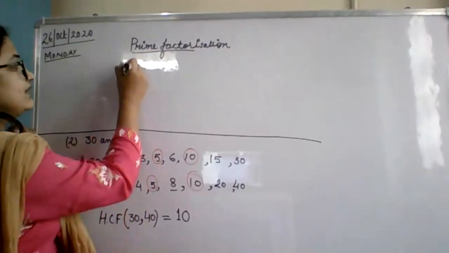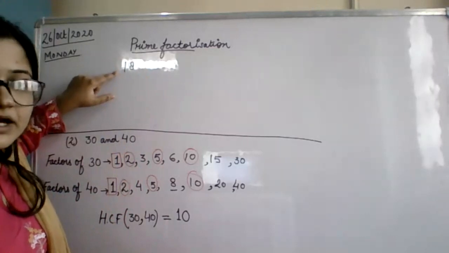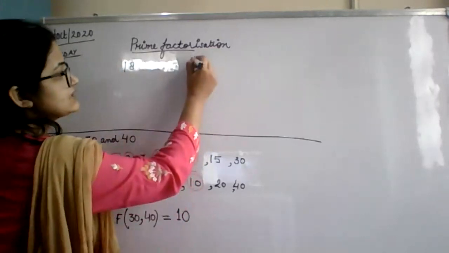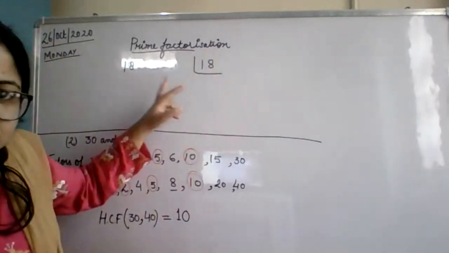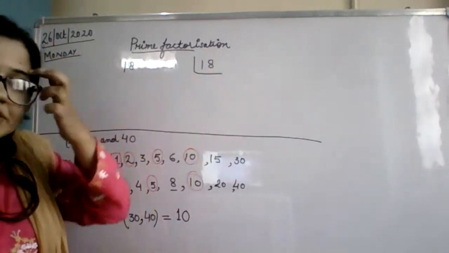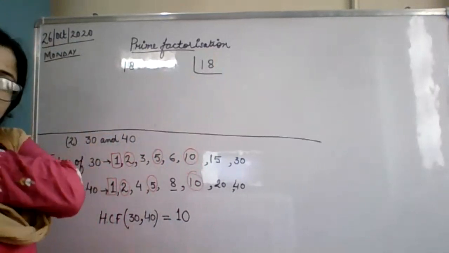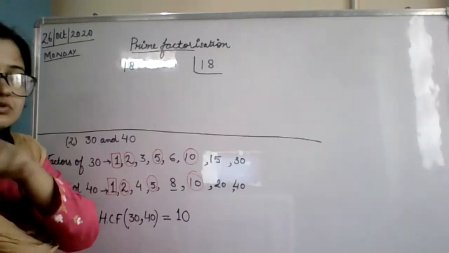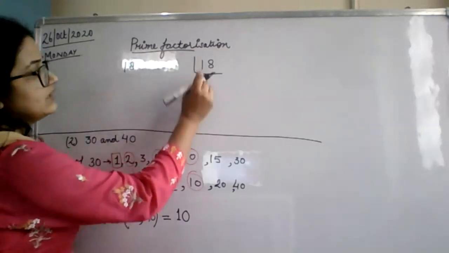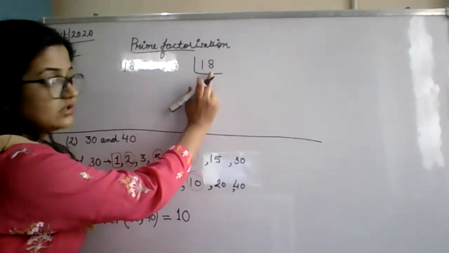Now see, what is the prime factorization method? Suppose this number is 18. We have to find its prime factors. Tell me the first prime number. 2 is the first prime number. So, is 18 divisible by 2? Yes, ma'am.